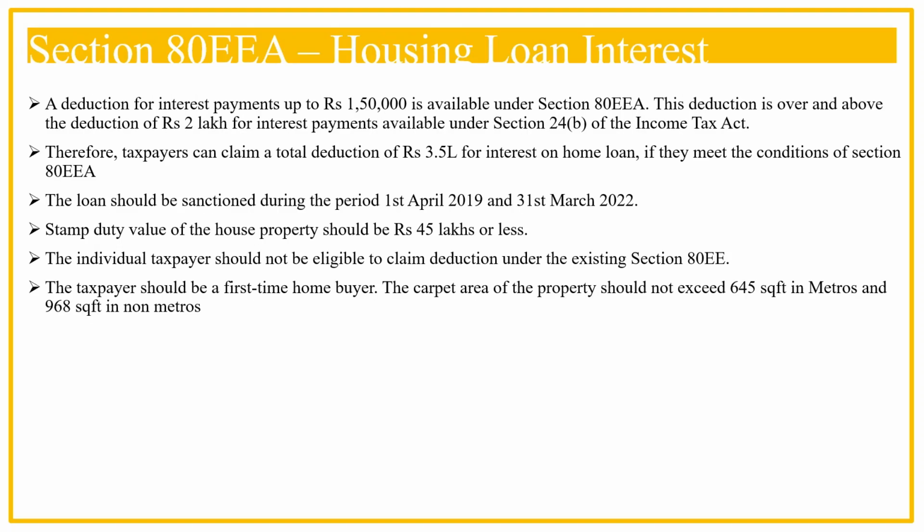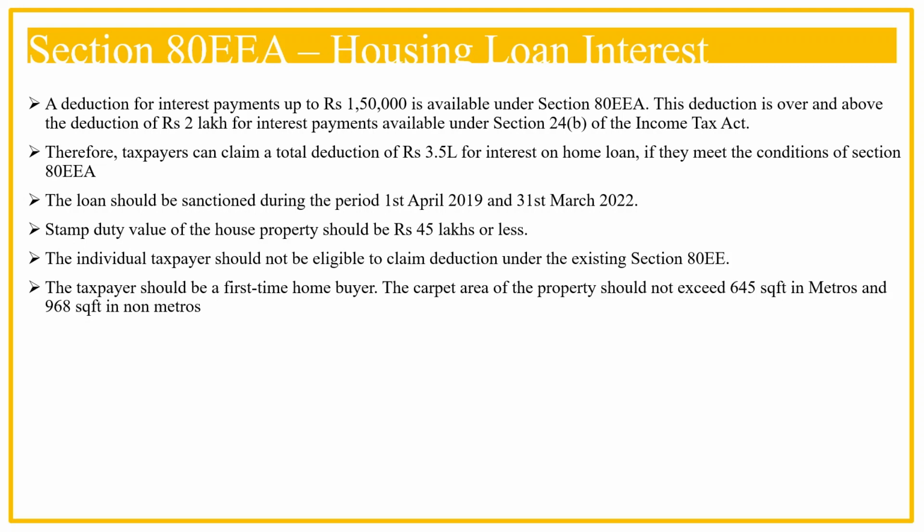Another important section related to housing loan interest is 80EEA. A maximum of 1,50,000 can be claimed under this section. For availing the benefit under this section also, there are certain conditions. The employee should fulfill all the conditions to avail this benefit.